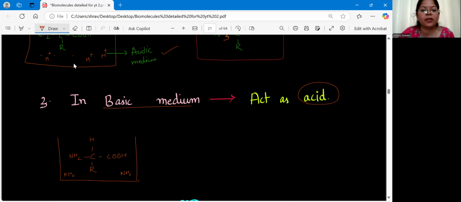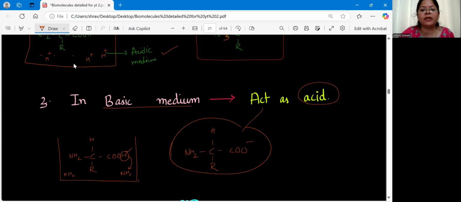Clear? So here, the OH, the H of the amino acid will be taken by NH2. Clear? The H of COOH will be taken by NH2. As a result, we get COO minus, NH2 will remain as it is, H and R. So here, this molecule will be acid. Clear? It is acid. So what are the points to remember here?